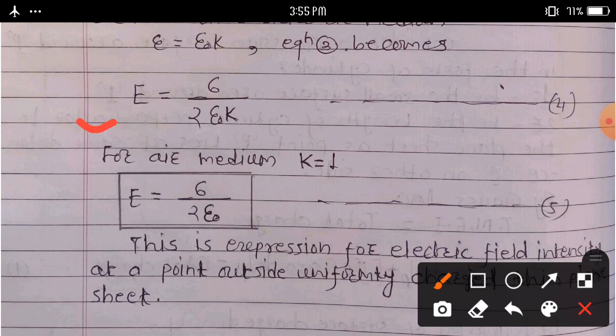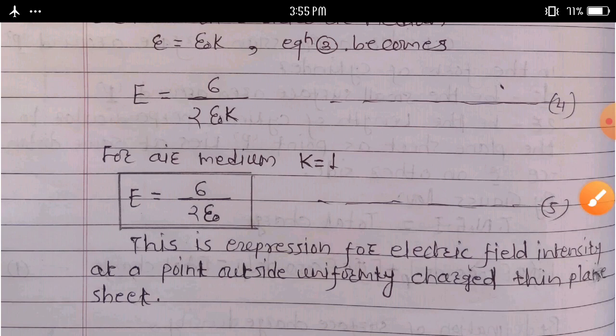For air medium, k is equal to 1. Then equation fourth becomes E is equal to sigma upon twice epsilon naught. This is the expression for electric field intensity at a point outside the uniformly charged thin plane sheet. A question asked on this topic: derive the electric field intensity due to a uniformly charged infinite plane sheet.